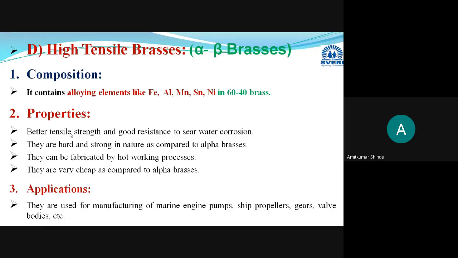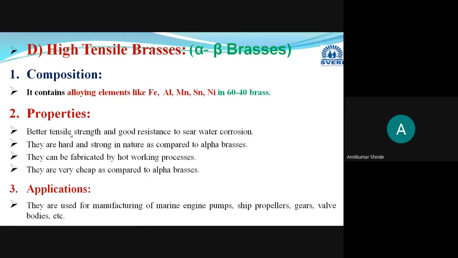alpha brasses type. Okay, related to the composition point, you can write in the 6040 brass, that is in Muntz metal, the alloying elements like iron, manganese, tin, nickel, or aluminum are added to increase their tensile strength and corrosion resistance. And as we are increasing their tensile strength and corrosion resistance here, we are using it for marine applications.